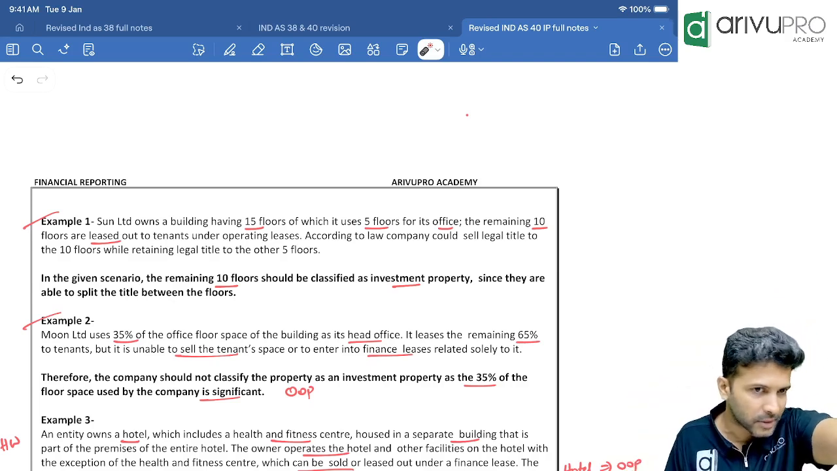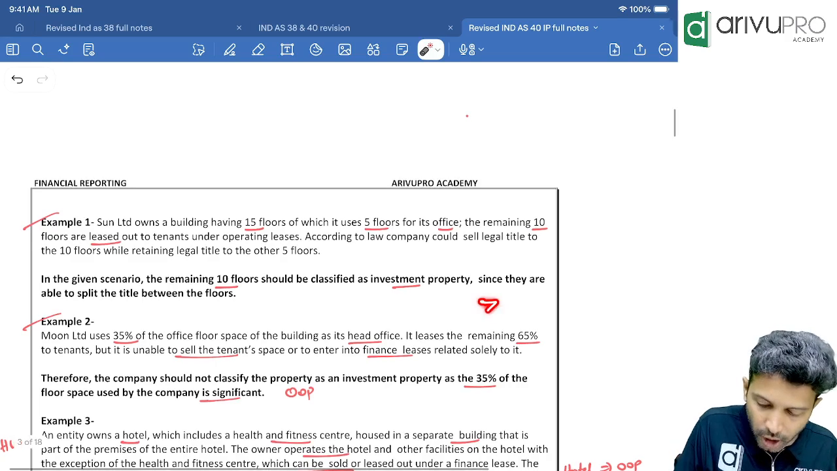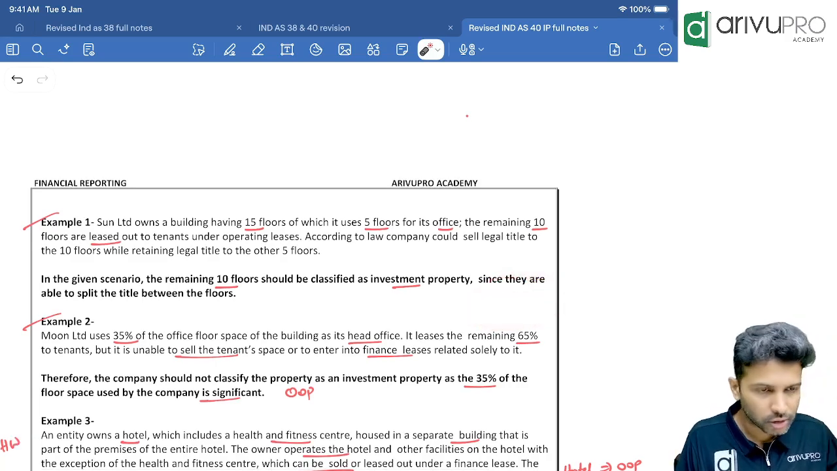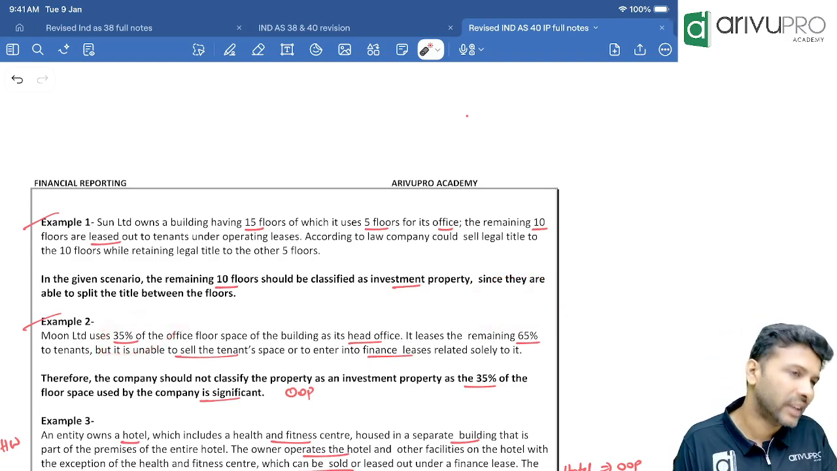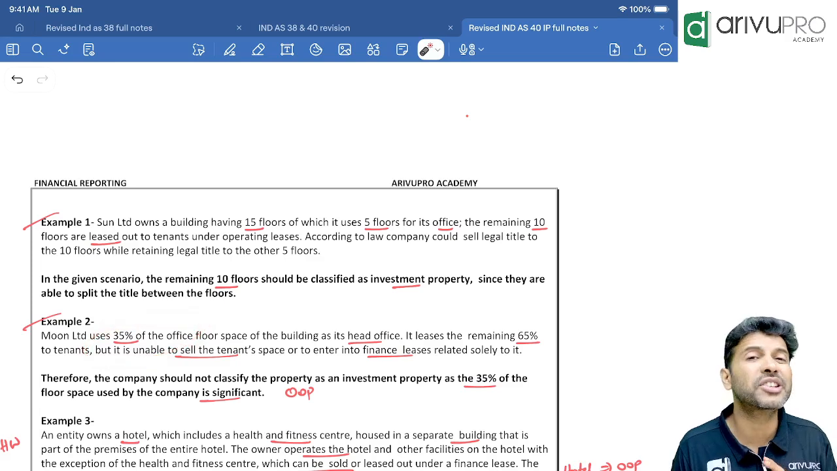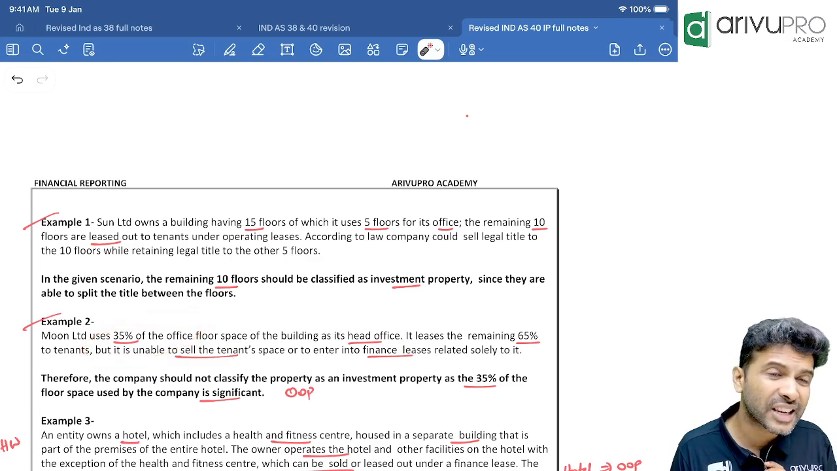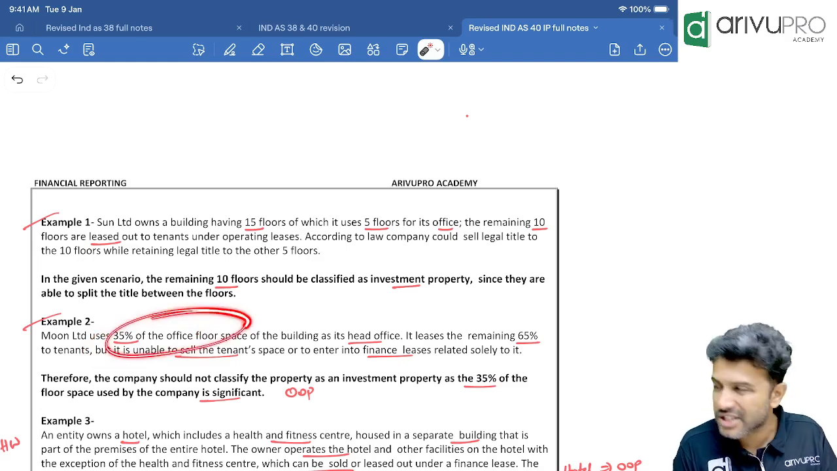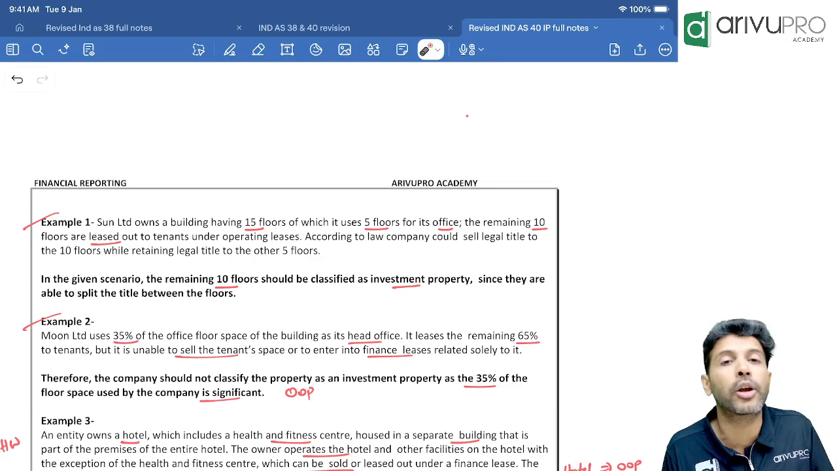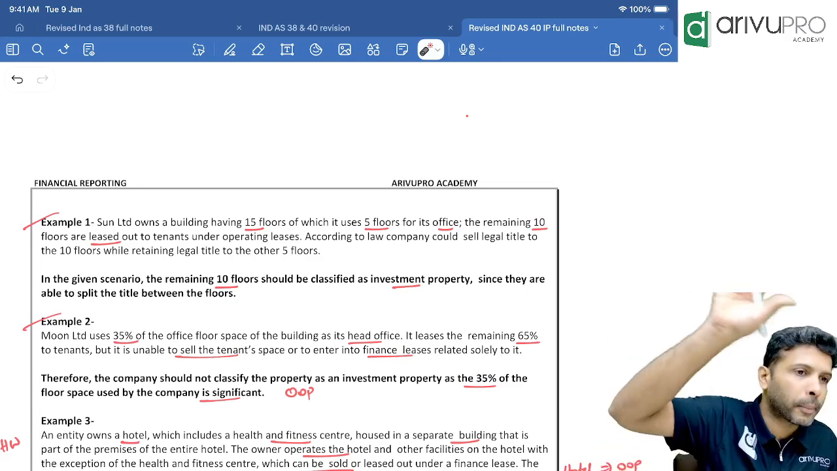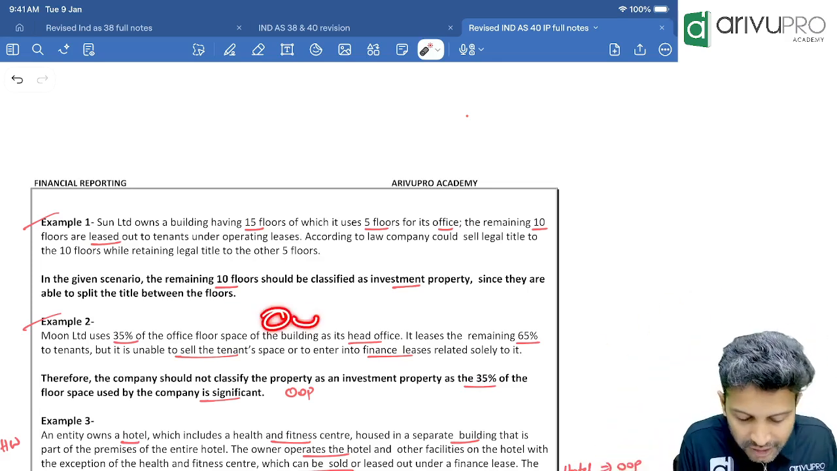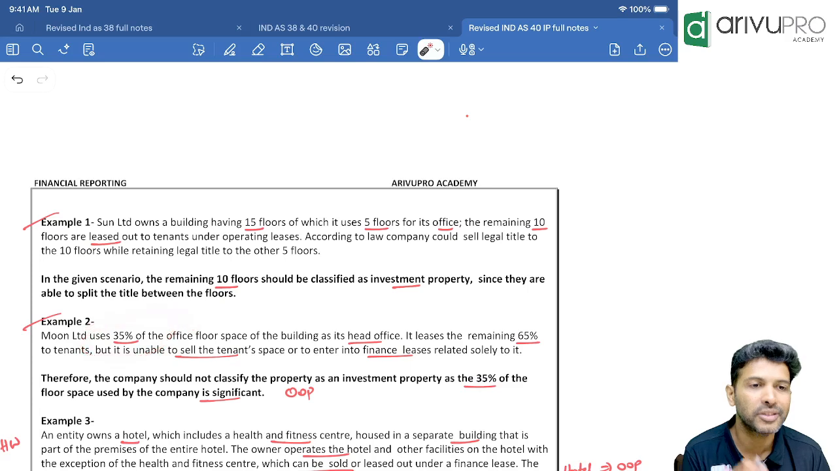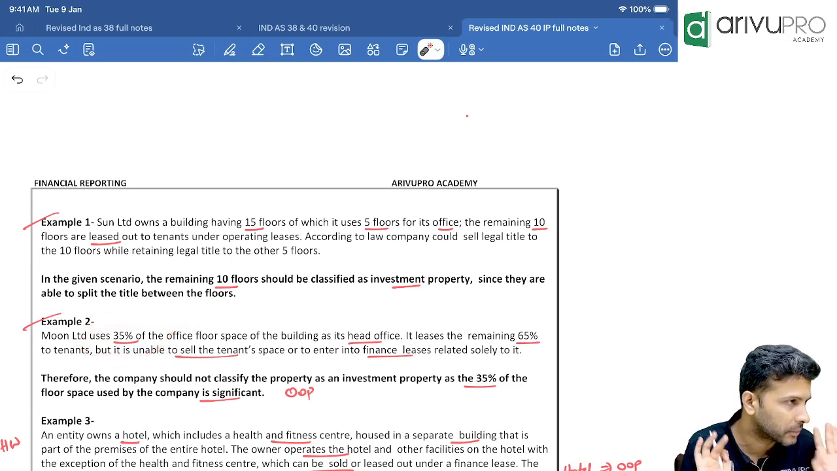The standard does not give any percentage. This is my thought process. How much percentage will you keep as a benchmark for the exam? 20% or more. Here is it 20% or more? Yes. That means the usage for business purpose is significant. If the usage for business purpose is significant, what will you do? Separate it or treat the whole property as one? The whole property will be classified as OOP, because the usage for business purpose is significant. Separation will not come here.